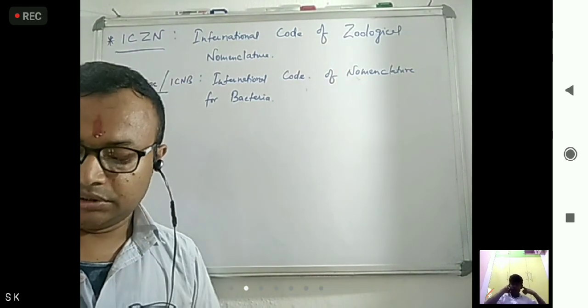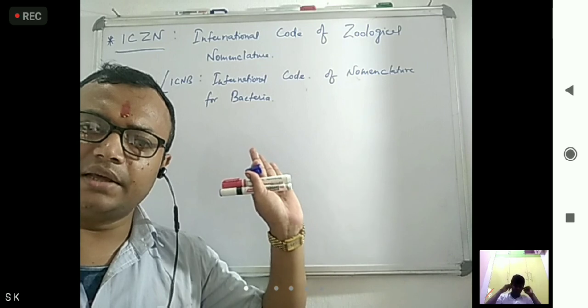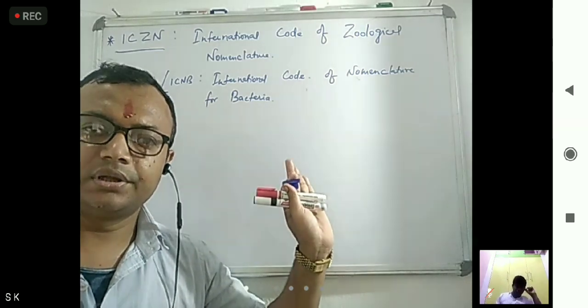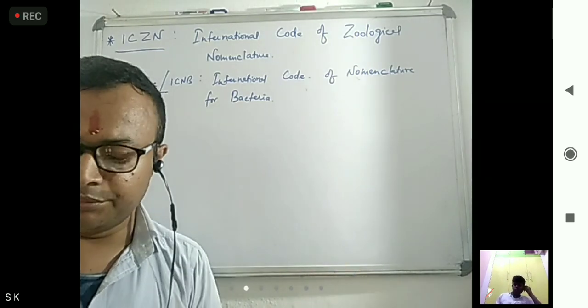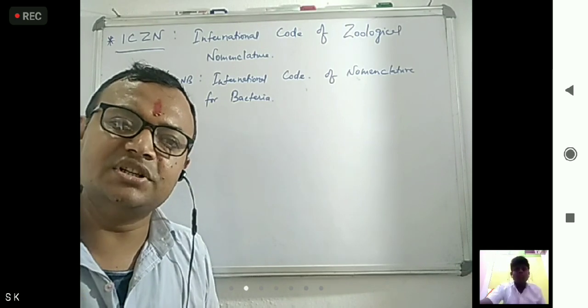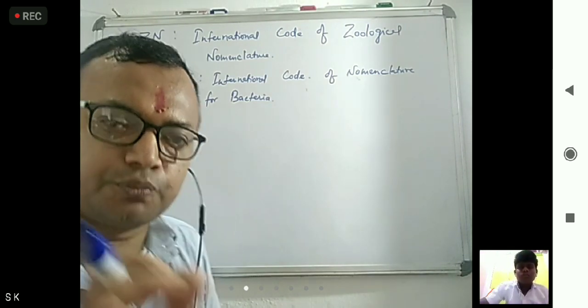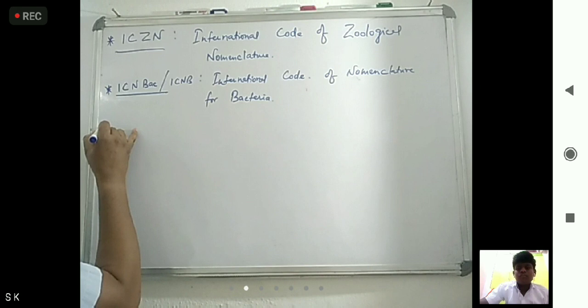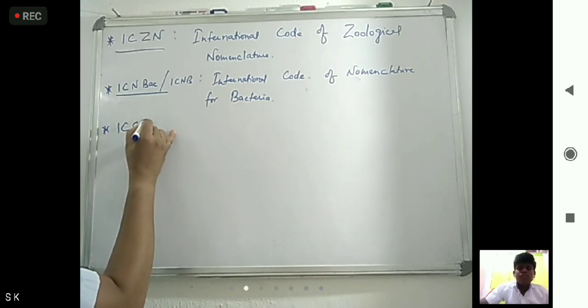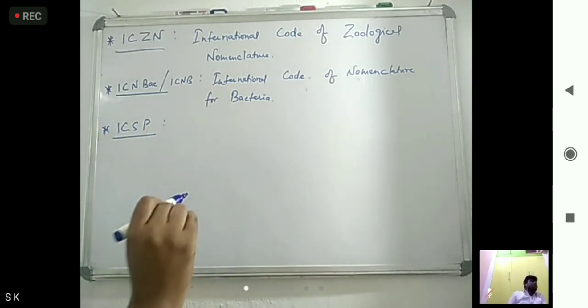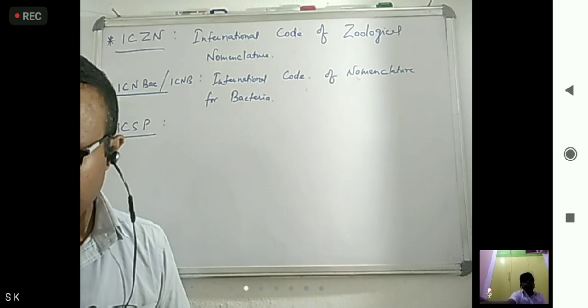Okay, now this ICNB is maintained by one committee. That committee name is ICSP. That full form you have to know. So what is ICSP?